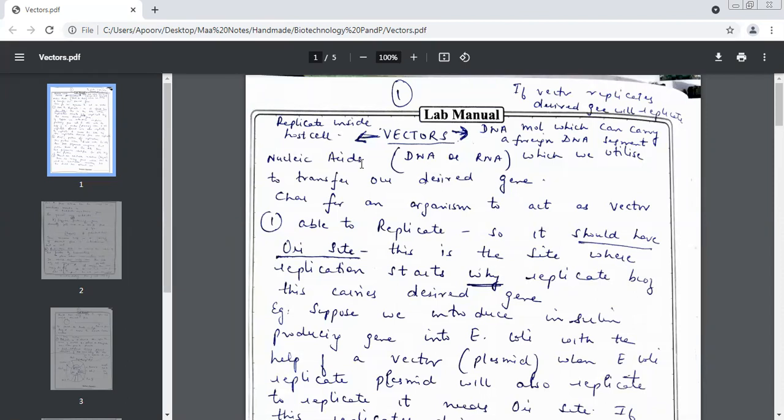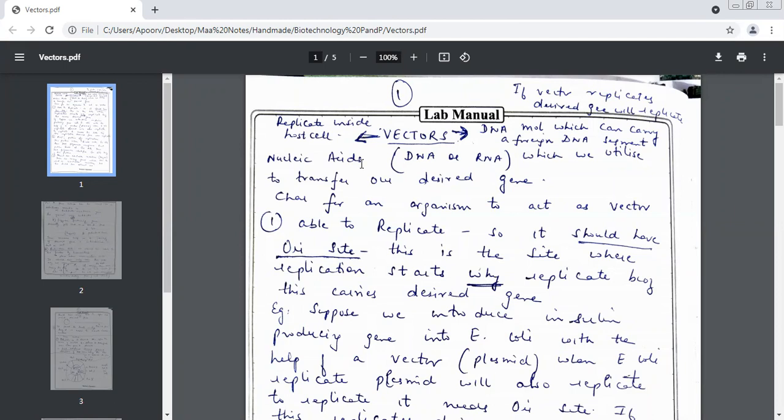If I give you 5, 6 vectors and I say, okay, select which one will be the most suitable vector for this experiment, you will check one by one on all the 5 parameters. Which is the first thing that it should have that you'll check? It should be able to replicate. Very good. And how will you ensure that yes, it is able to replicate? By checking which sites?